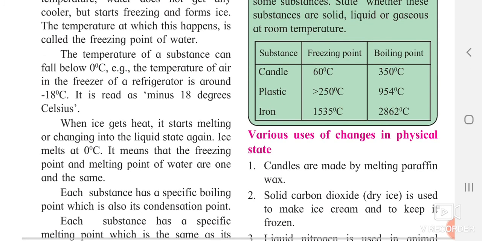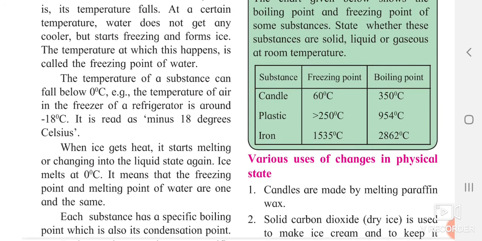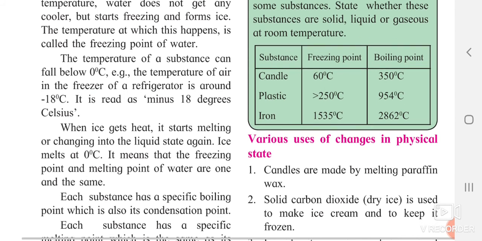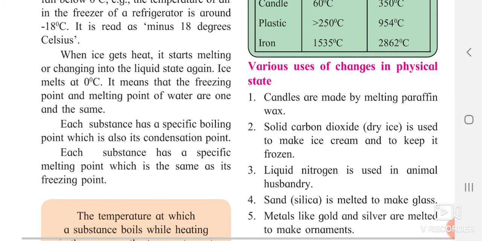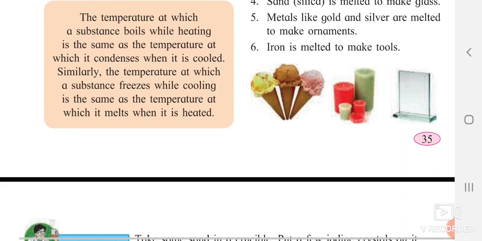Now they have given you some substances with their freezing and boiling points. Candle: the freezing point is 60 degrees Celsius and the boiling point is 350 degrees Celsius. Plastic: the freezing point is greater than 250 degrees Celsius and the boiling point is 954 degrees Celsius. Iron: the freezing point is 1535 degrees Celsius, and the boiling point is 2862 degrees Celsius.